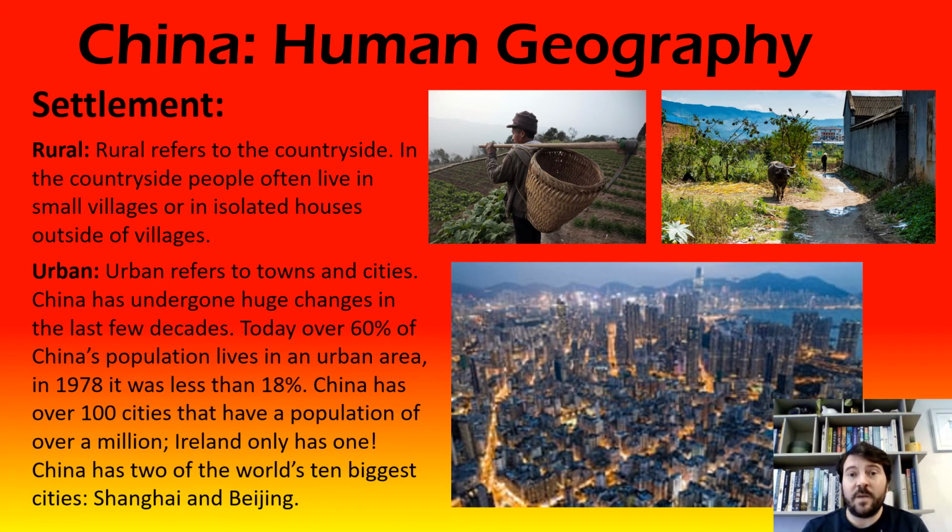And you'll know this from Ireland that in a rural area in Ireland you might have little small villages, or you might not have villages at all. You might just have single houses out in the middle of nowhere all by themselves. And also we would know that in rural areas farming tends to be very important because there's a lot of land that's not being used by humans living on it. So what we tend to do instead is we use it for growing food or for keeping animals.